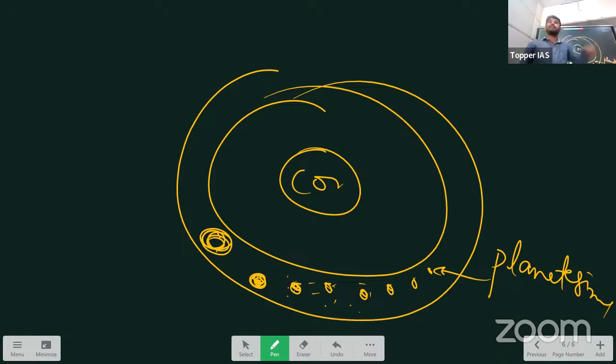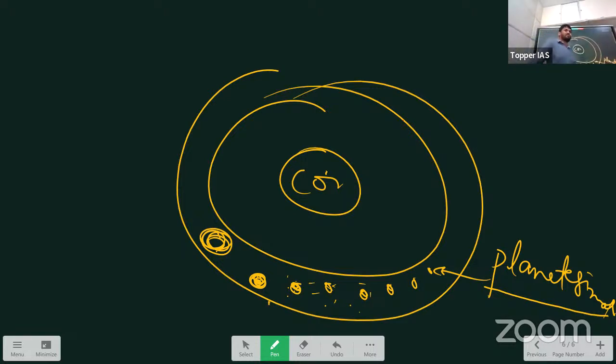Understanding? The asteroid belt you see, right? There are smaller rocky bodies. Such rocky bodies formed initially, before the formation of the planets, to form the planets. Such rocky bodies are called planetesimals. If they ask what a planetesimal is, you should know. So you know the Sun, and the formation of Earth you have understood.